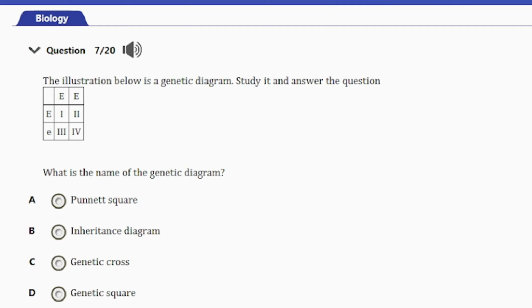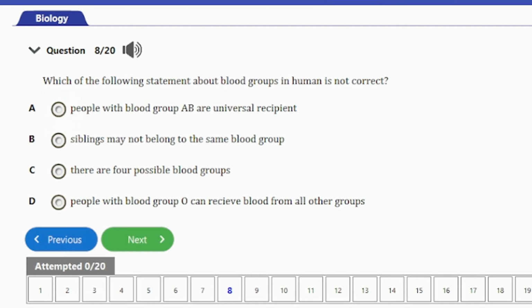That's the Punnett square, which is a graphical tool or a graphical representation that is used to predict the possible genotypes of offspring in a cross between two individuals. So that's it for this question, guys. Let's consider the next question.